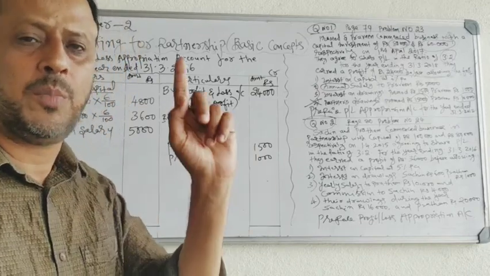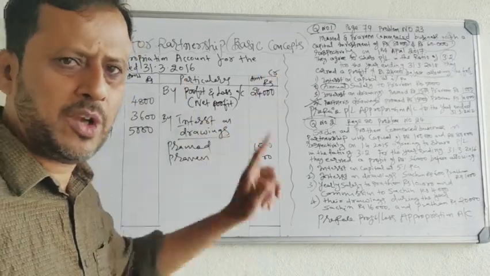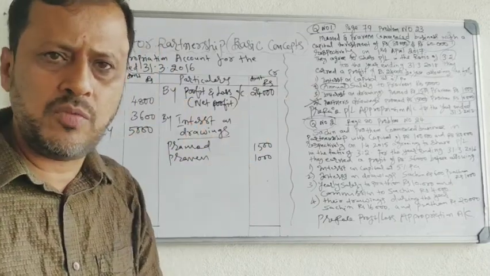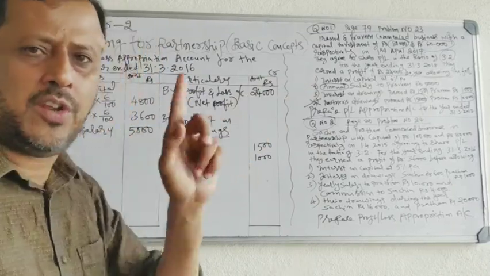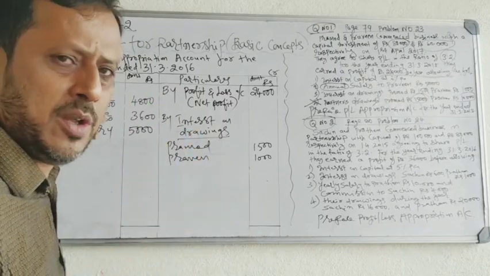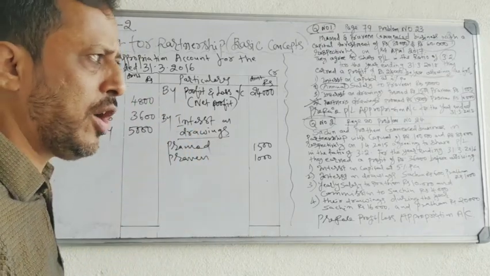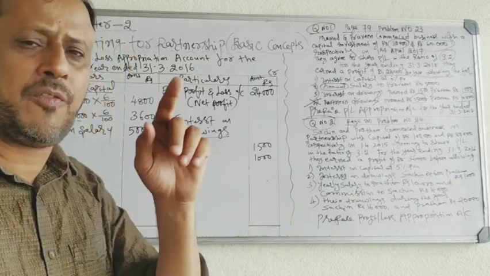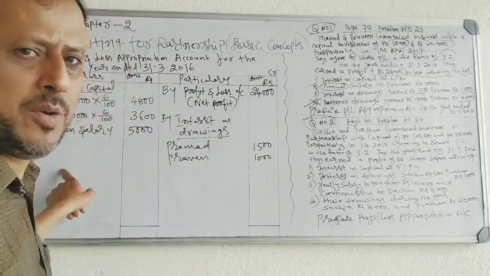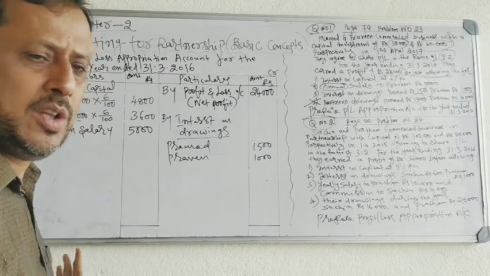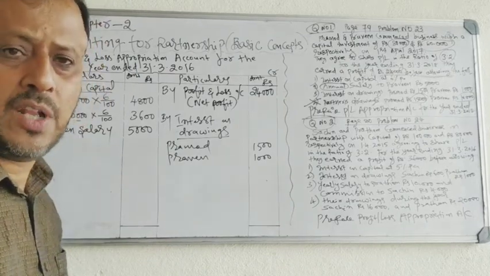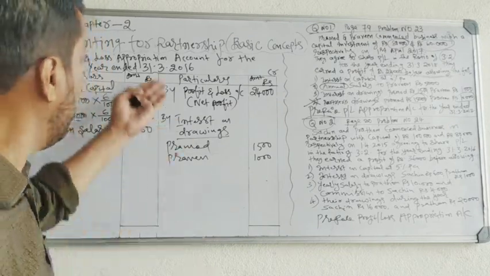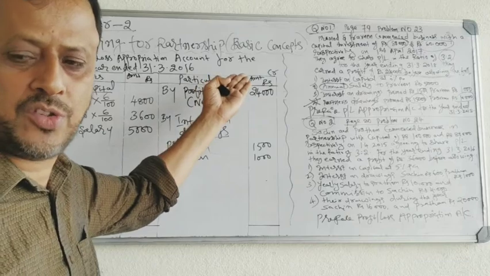One entry is net profit from profit and loss account. That will be given in the problem. So transfer it on the credit side. Interest on drawings will be there. Transfer on the credit side. Interest on capital will be there. Transfer on the debit side and calculate it. Interest on capital you have to calculate. Salary will be given in the problem, write on the debit side. If commission is given in the problem, write on the debit side, and close the account. Then whatever the balance is, you have to transfer to the partners' capital accounts. For that we have to prepare an account called the profit and loss appropriation account.